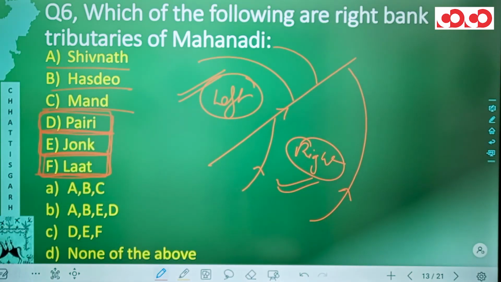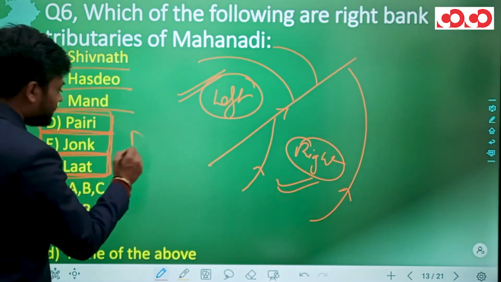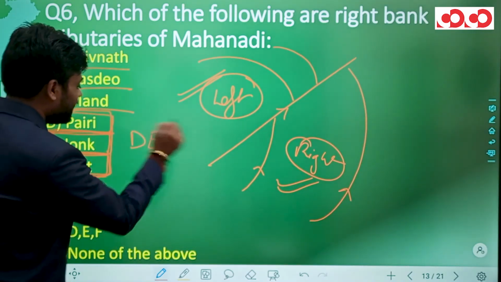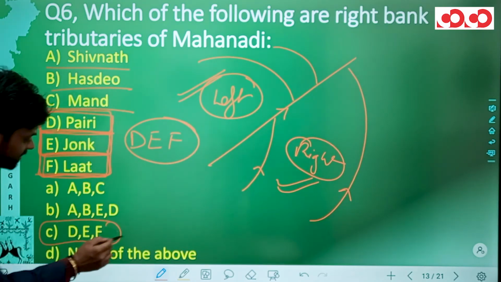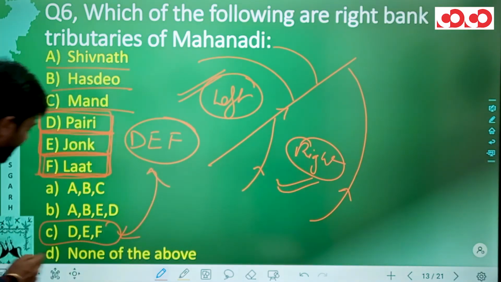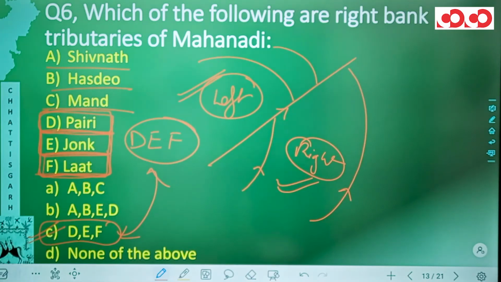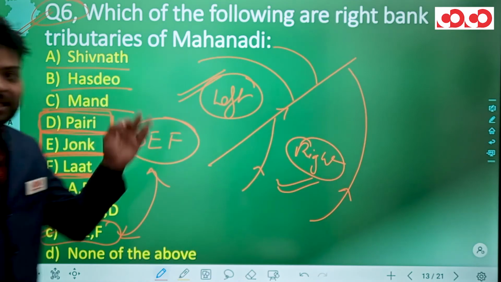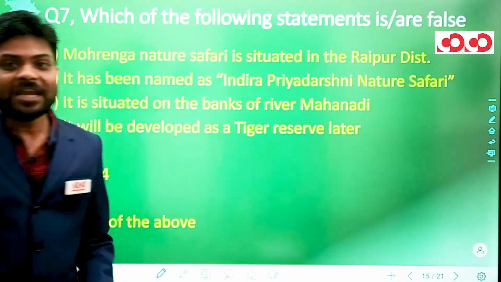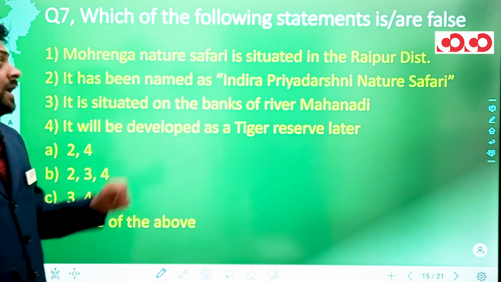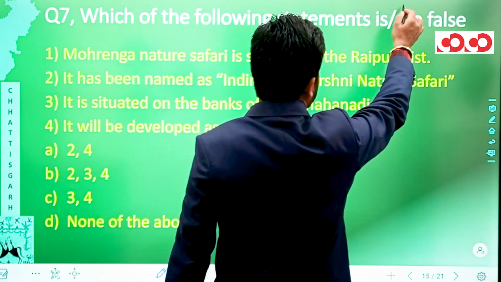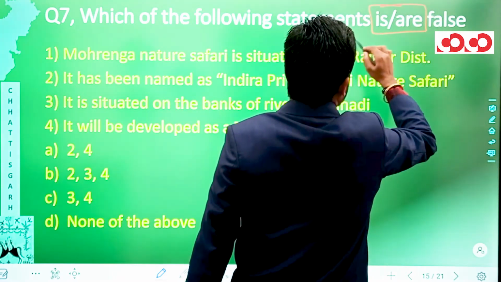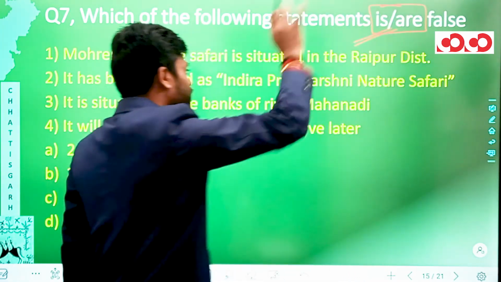So let us find an option which says D, E and F. In option C, we have D, E and F, and hence option C would be the correct answer for this question number 6. So in this manner, the 6th question is also complete. Now we have a 7th question. It is also based upon statements, and in this case, we have to tell which of the statements is false.